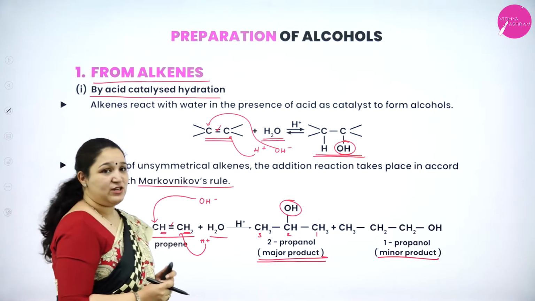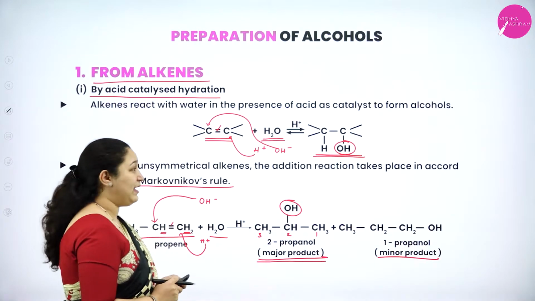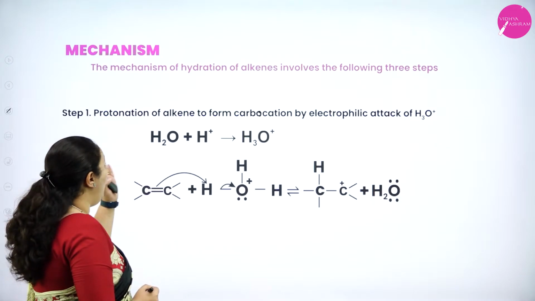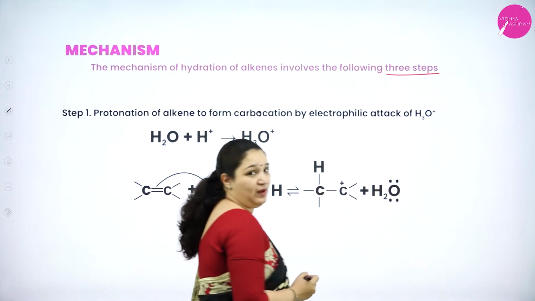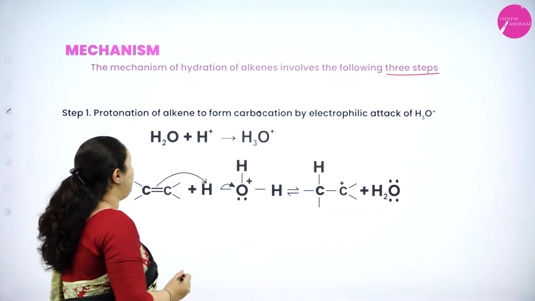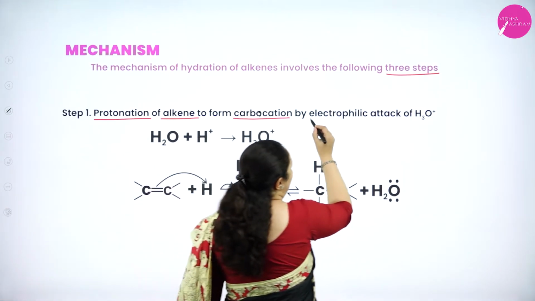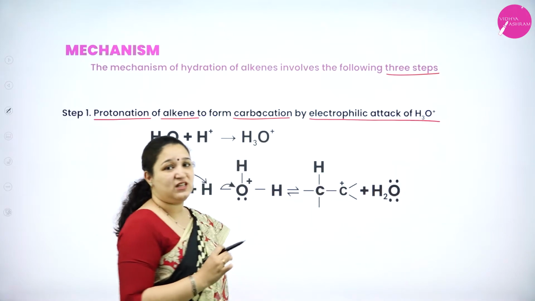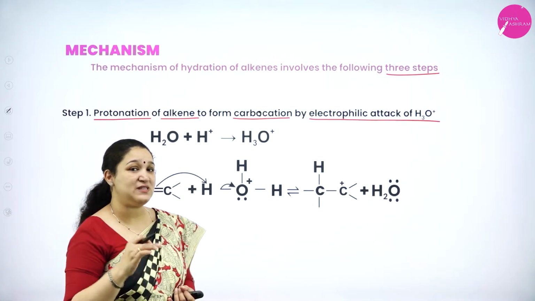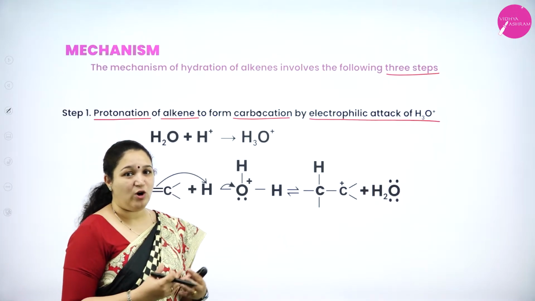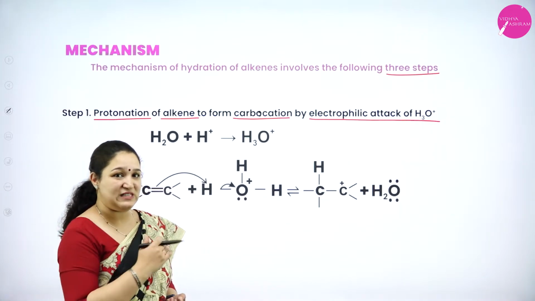Now for the same reaction we are going to learn the mechanism. Okay. So we'll see the mechanism. Mechanism of hydration of alkene involves 3 steps. Okay. There are 3 steps. First step being protonation of alkene to form carbocation by electrophilic attack of H3O plus ion. I told you previously that it's not H plus and OH minus which is attacking the alkene, it's actually H3O plus and H2O only. We'll see in this mechanism.